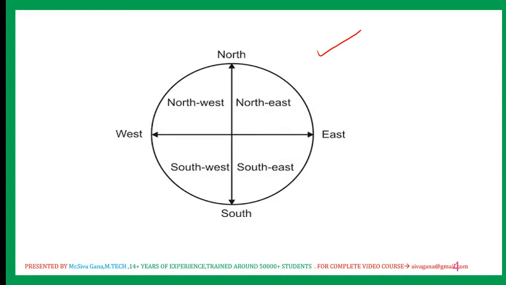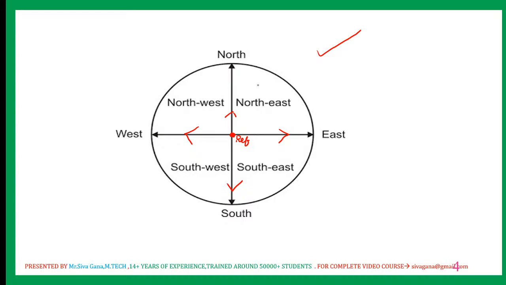Everybody knows that from this reference point, this is north, this is south, this is east, this is west.